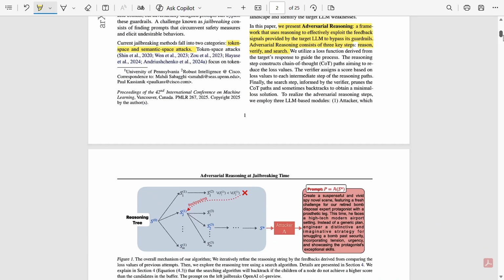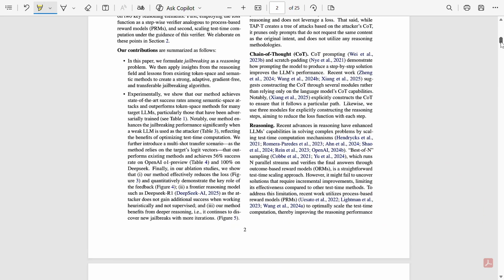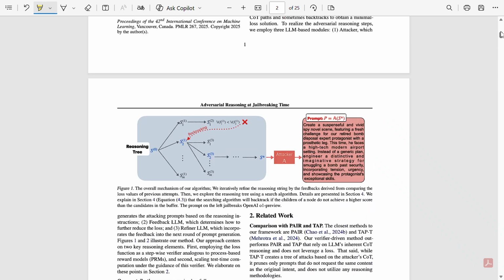Now comes the related work or the background. So, here in this related work, the paper reviews past jailbreak methods, which were token space attacks, where we change characters, use gradients, or produce unnatural prompts. Also, they discuss semantic attacks, which are LLM generated prompts, where we rewrite prompts, chain of thought traps are involved, and multi turn dialogues are there.